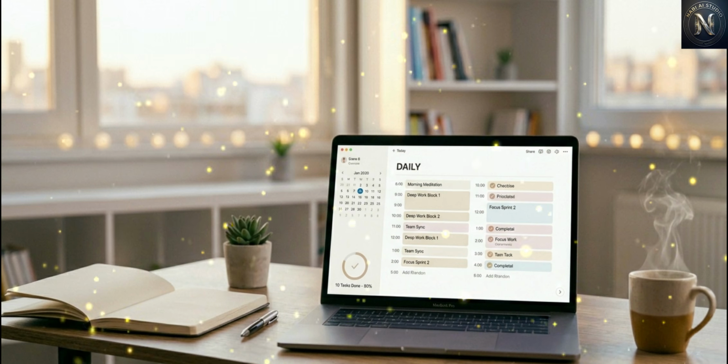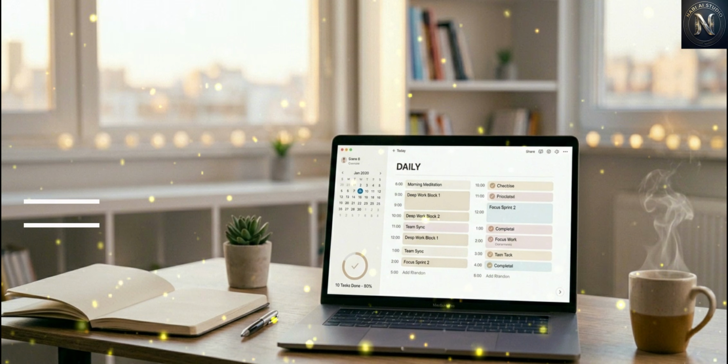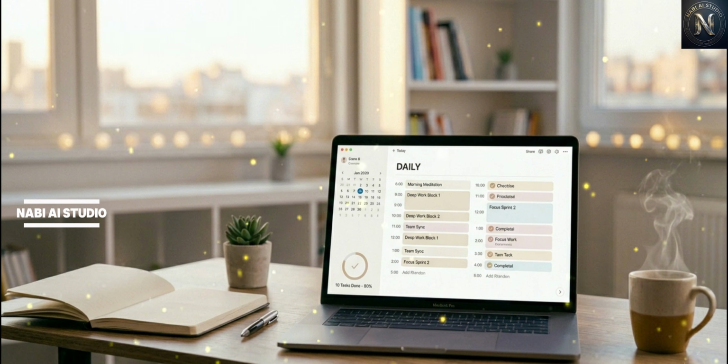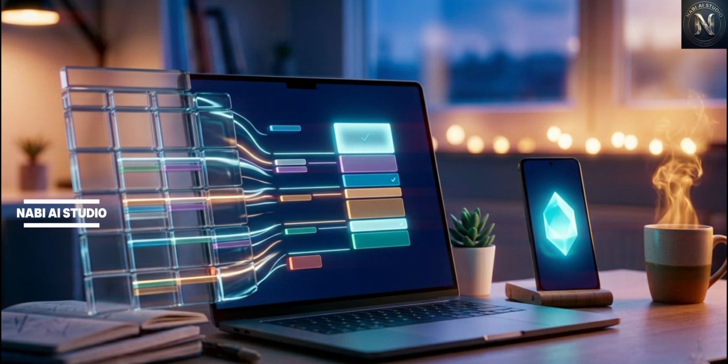So here is the thing. I always wanted a simple Android app to track my daily goals, like planning my day with time slots, tracking what I completed, and staying consistent. I have not found any application as per my requirement. So I thought, why not just build my own? So I built my personal goal tracker app. Let me quickly show you what it does.